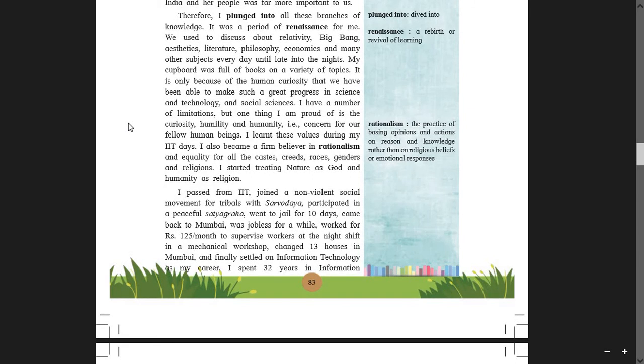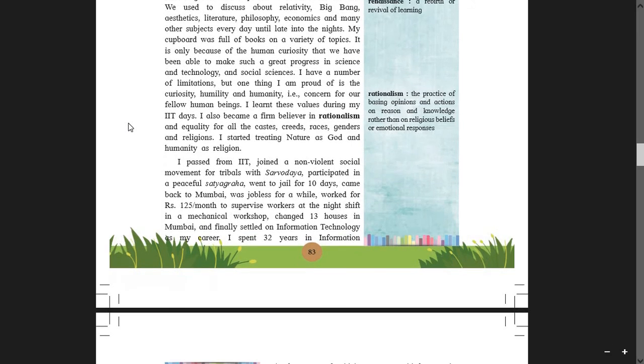Please, students, underline these words. I started treating nature as God. So, worship the forces of nature. Please take note. Sun, moon, earth, trees, water, fire. These are all the forces of nature. Air, worship as nature God because they give us life. And if you want to follow any religion, then follow the religion of humanity.